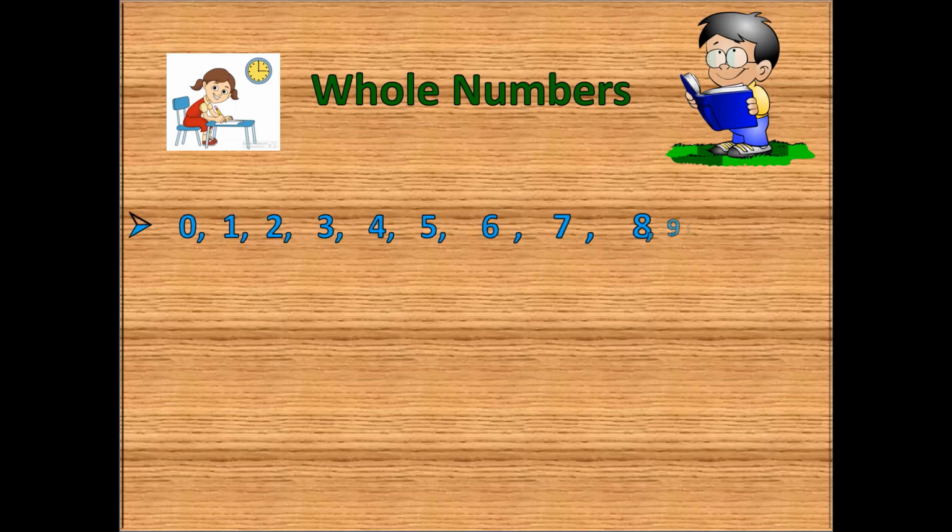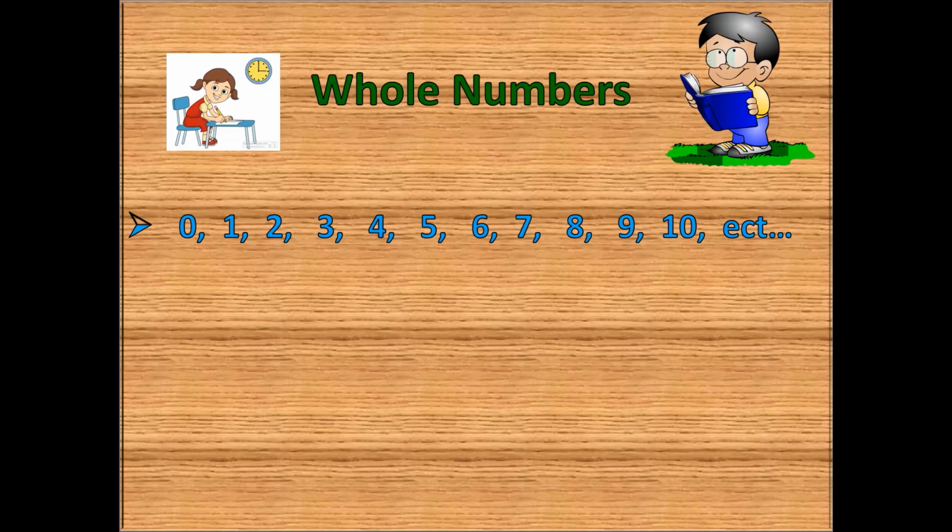Now, it is the whole number. Next topic is whole numbers. What is meant by whole numbers? We don't know, so now we will go on to that. Whole numbers start with 0 and end with etc. That means there is no end for it.